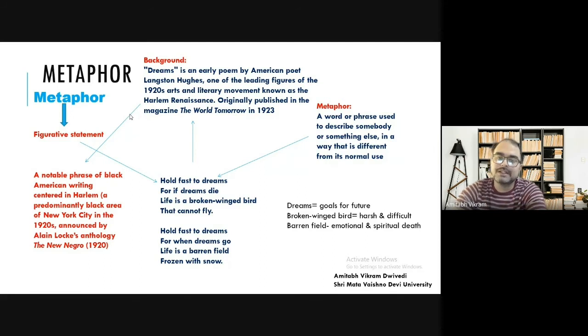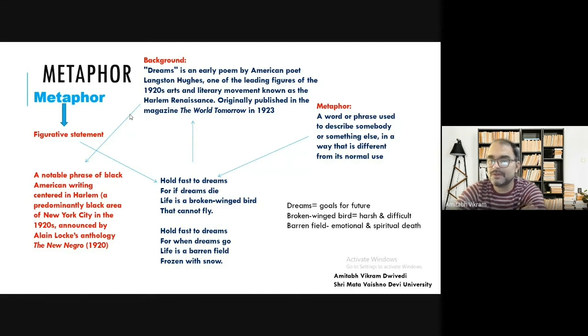And why? Because most of the black population used to live there. So this is the meaning of Harlem here. And this phrase, Harlem Renaissance, was announced by Alain Locke's anthology, The New Negro, in 1925. So this is the background information that you have. And we have a short poem, Dreams, that we are going to look at, written by Langston Hughes.